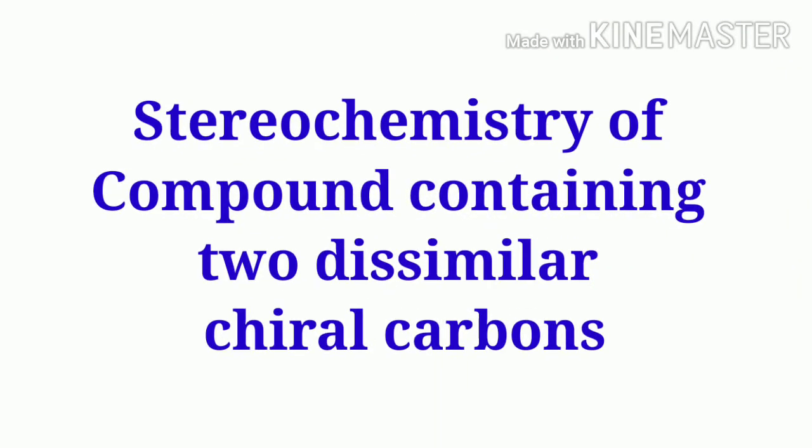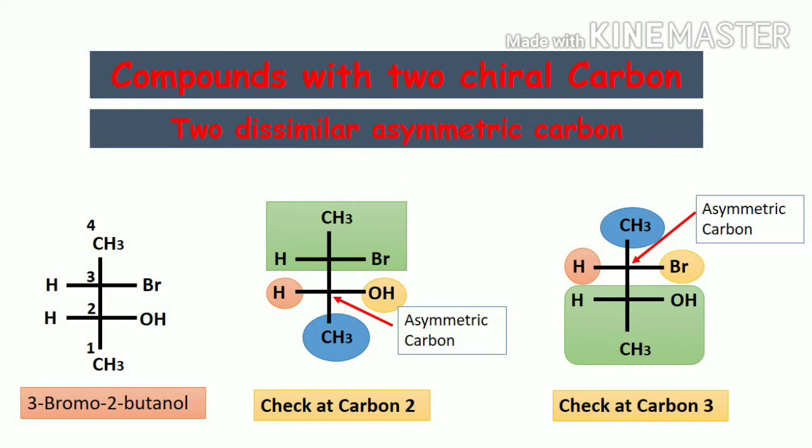So let us start with stereochemistry of compounds containing two dissimilar chiral carbons. Let us take the example of 3-bromo-2-butanol. It has two chiral carbons. Take a look at this slide. Carbon number 2 and 3 are chiral as they are attached to 4 different groups. For your convenience, the 4 groups are highlighted with different colors.